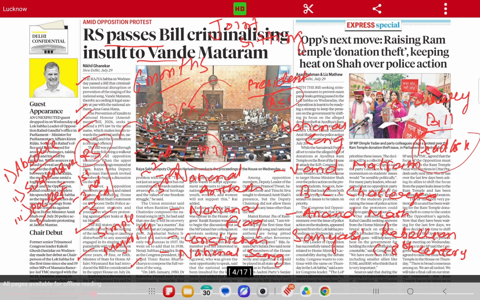But in no case will the Chairman of Rajya Sabha, who is also the Vice President of India, preside over the joint sitting of both the houses. Okay. So this is the bill which is passed by Rajya Sabha and some polity associated with it. Let's move to the next news.